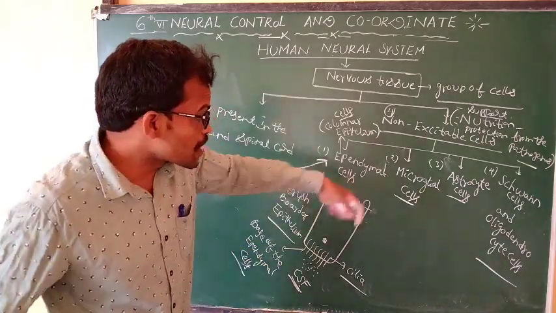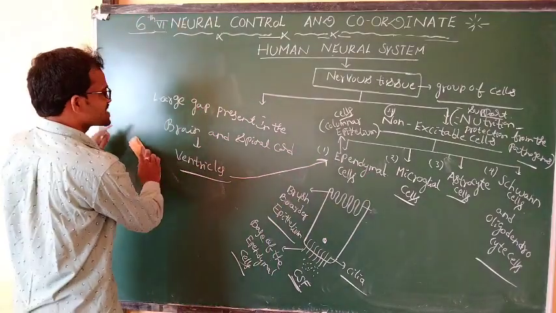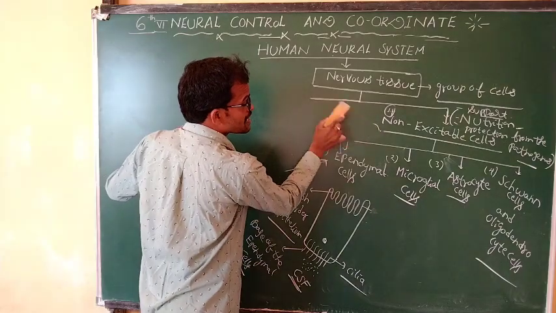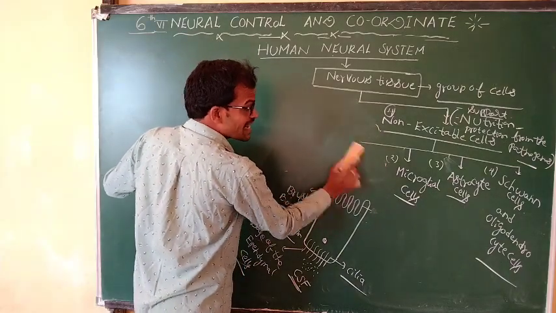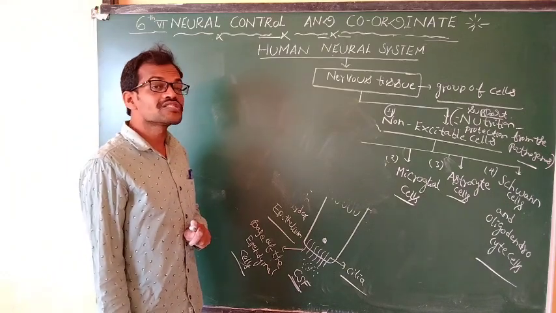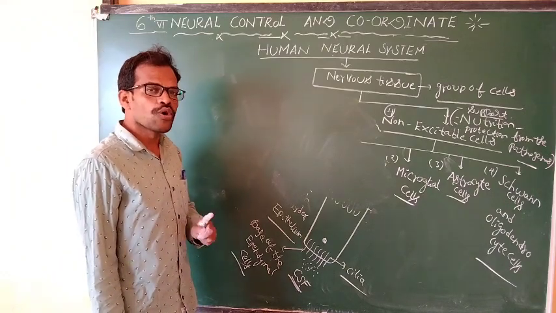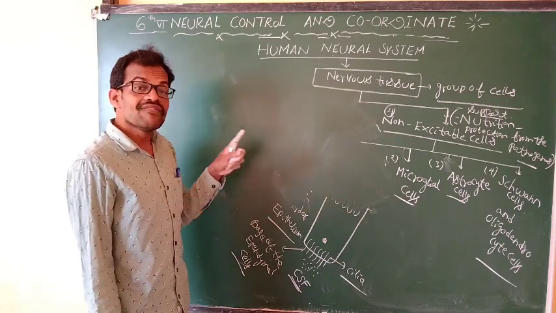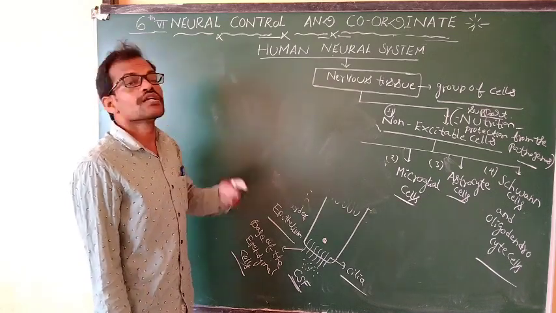Coming to the microglial cells. This is the second type of cells, non-excitable cells. They do not respond to any external stimulus: any physical, chemical, or biological factors, any cold, temperature, or pH. But they are helpful for the neurons.